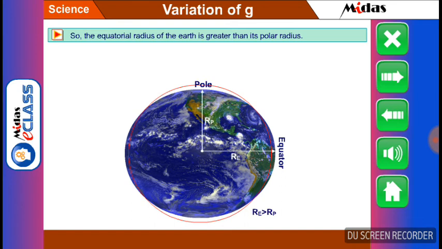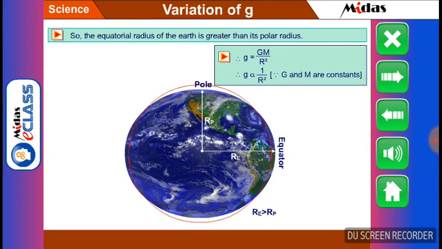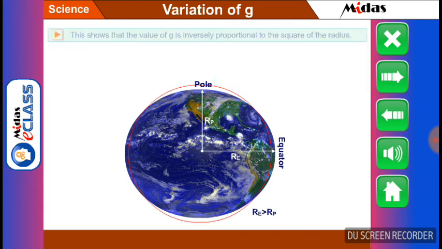Now, since we know that g is equal to G multiplied by M divided by R square, therefore, g is proportional to 1 by R square. Since we know that G and M are constants. Students, this shows that the value of g is inversely proportional to the square of the radius.